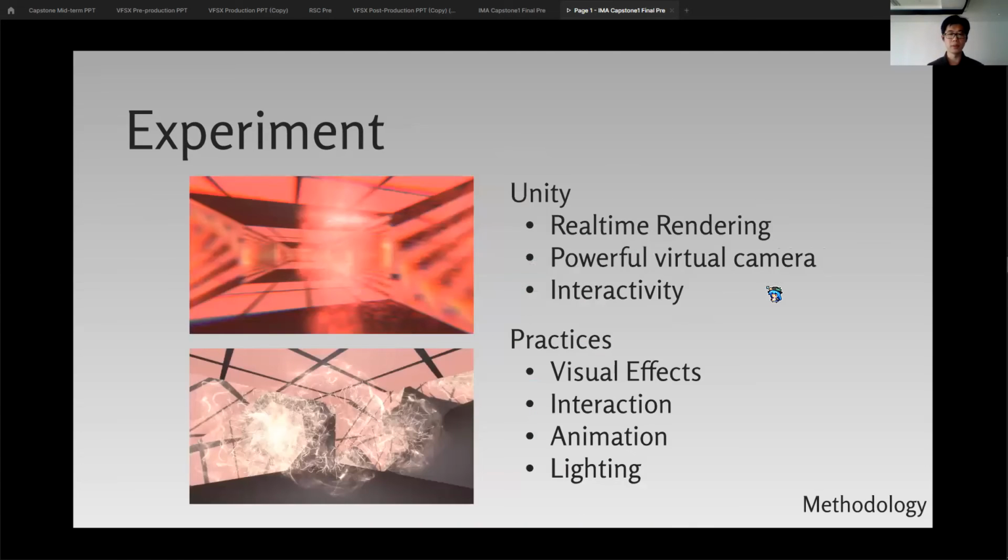And the next, I've been using Unity, a real-time rendering software, which is equipped with a powerful virtual camera that can do amazing camera movements and camera effects. And also it has very powerful interactivity. So you can use all kinds of physical input to do interactions with the objects inside the 3D virtual space. And the practices I've been doing mainly focus on the visual effects, the interactions, the animations, such as the camera movements and also the lightings.